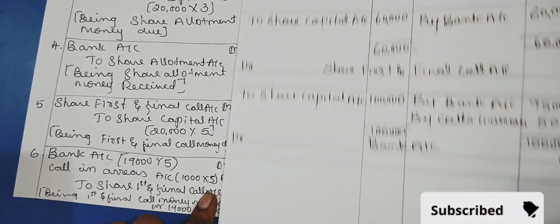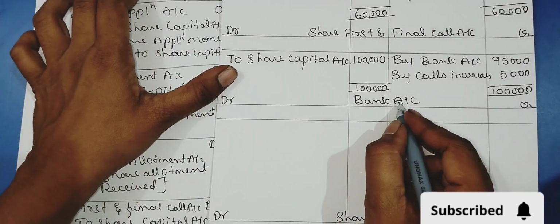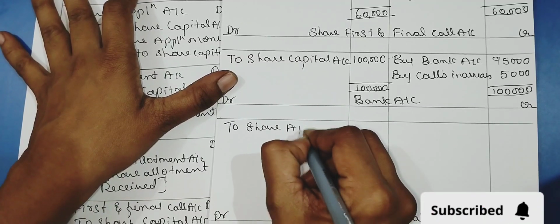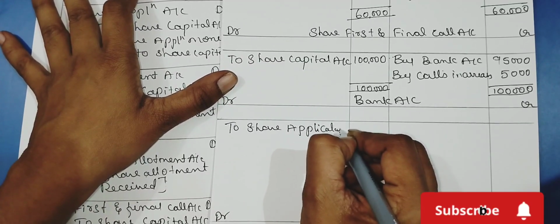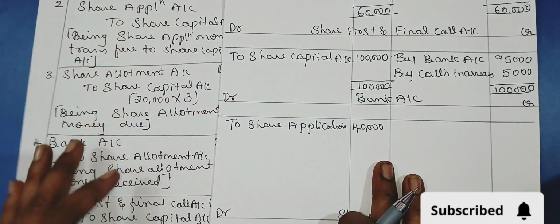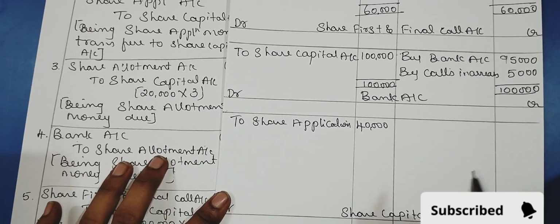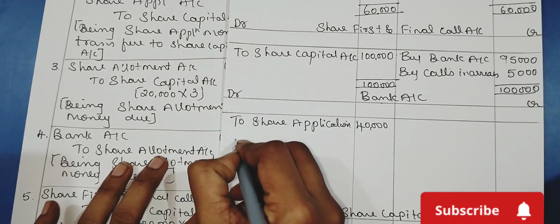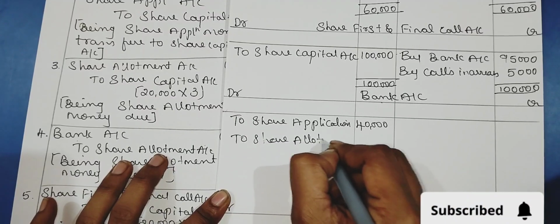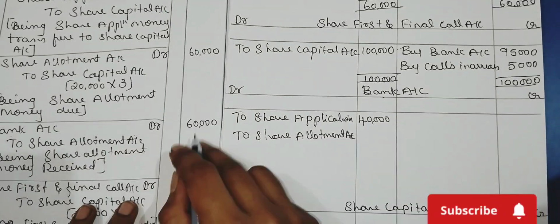Then we have the bank account. First, bank account debtor to share application account, the amount is 40,000. The next is bank account debtor to share allotment account, 60,000.